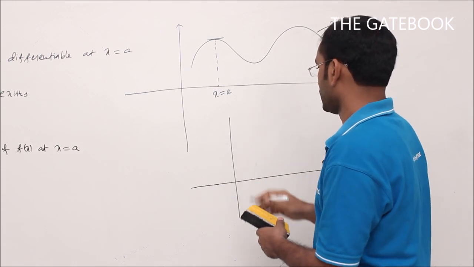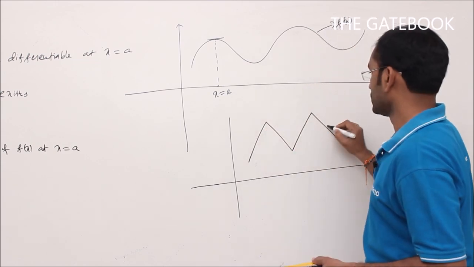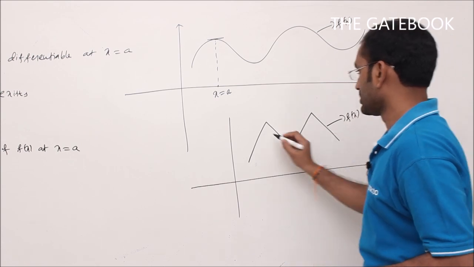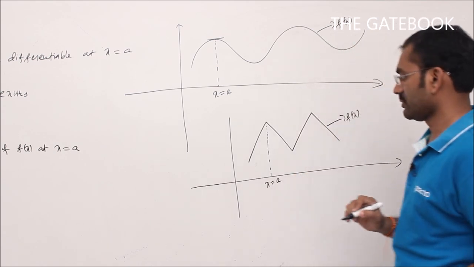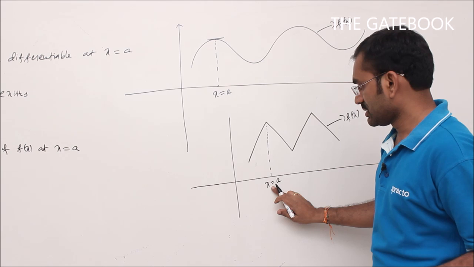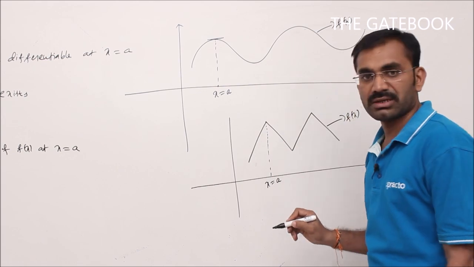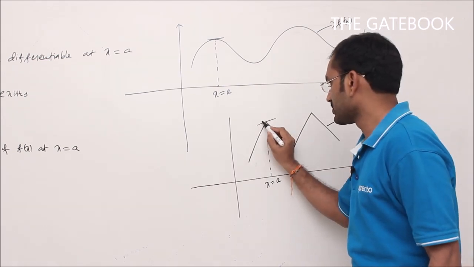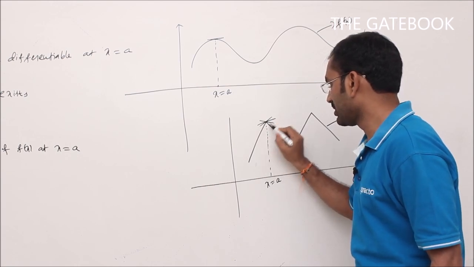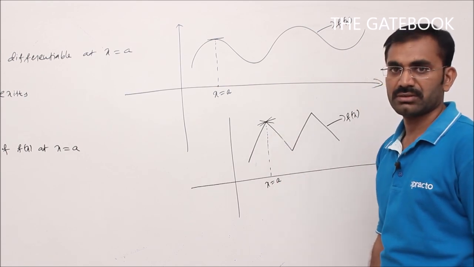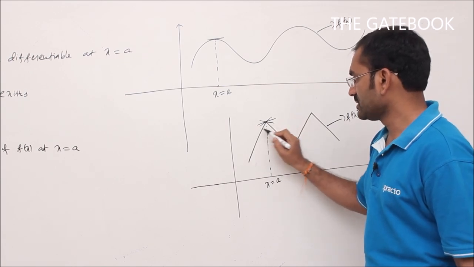Suppose you take a graph like this, this is my function f of x. Let's say this is the corresponding point a on the x-axis. Now, for x is equal to a, this is the corresponding point on the graph. At this point, if you draw a tangent to the curve, it will be like this. You can draw more than one tangent, infinite number of tangents at this point x is equal to a. That is, more than one tangent is possible. If more than one tangent is possible, the slope of the tangent is not unique.